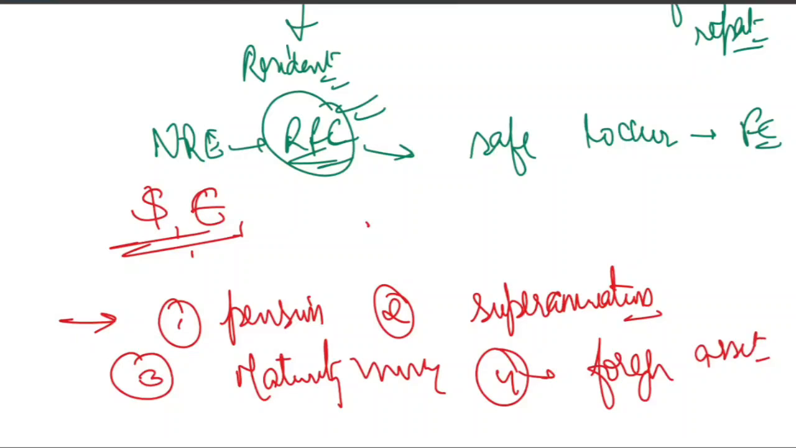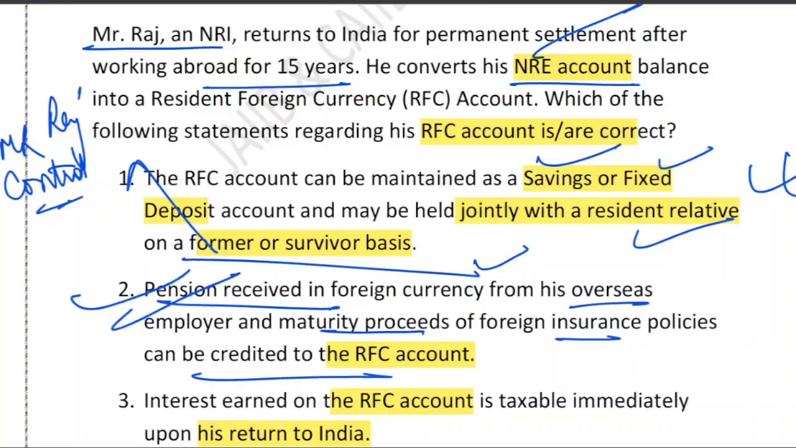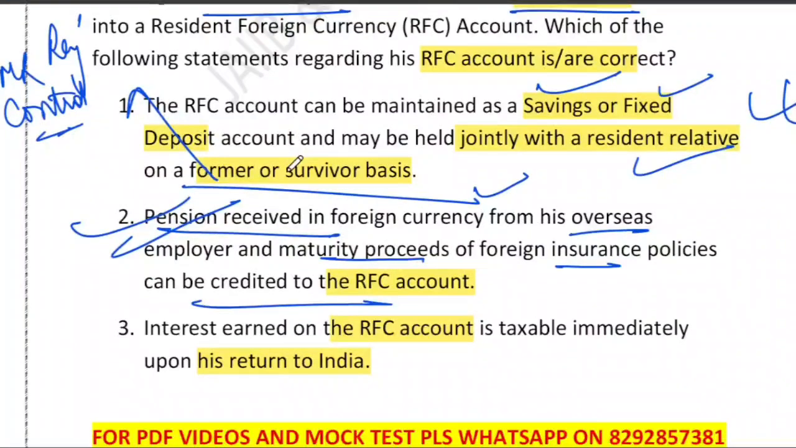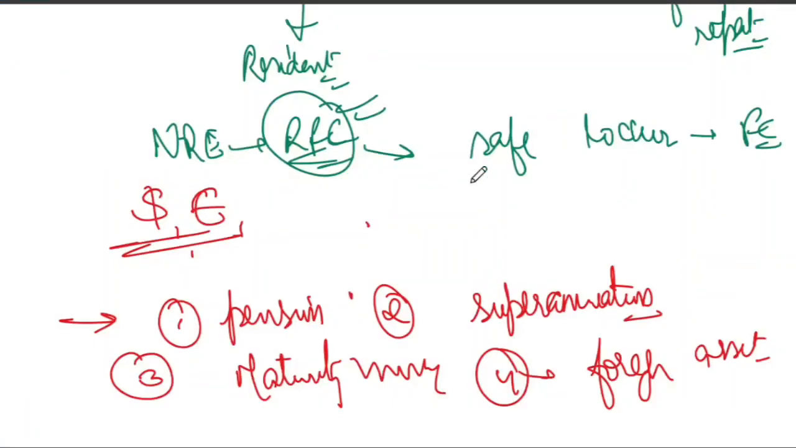So if you look at the statements that they have provided, yes, pension, maturity proceeds, yes, correct. 2 is also correct, right? What about statement number 3? Statement number 3 says interest earned on the RFC account is taxable immediately. See, when Mr. Raj returned, he is treated like an RNOR. You know what RNOR is? A question may be asked. That is, when he returned to India, how is he treated? He is treated like RNOR, resident but not ordinarily resident.